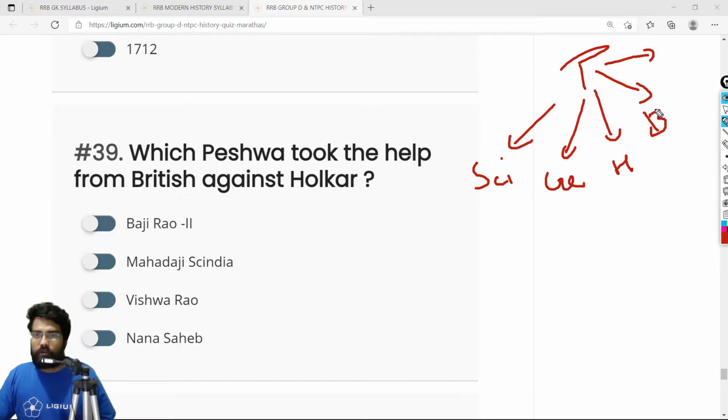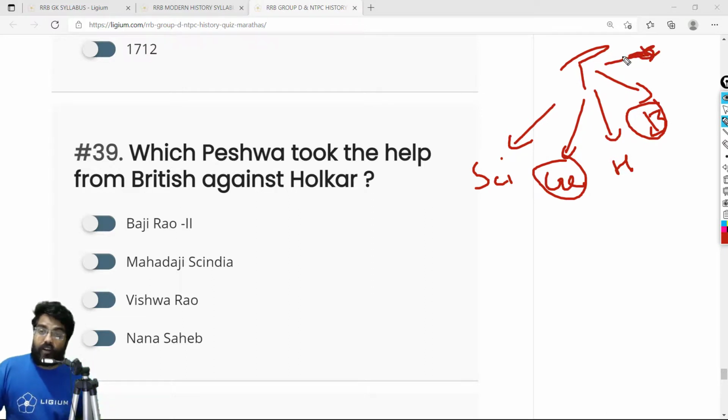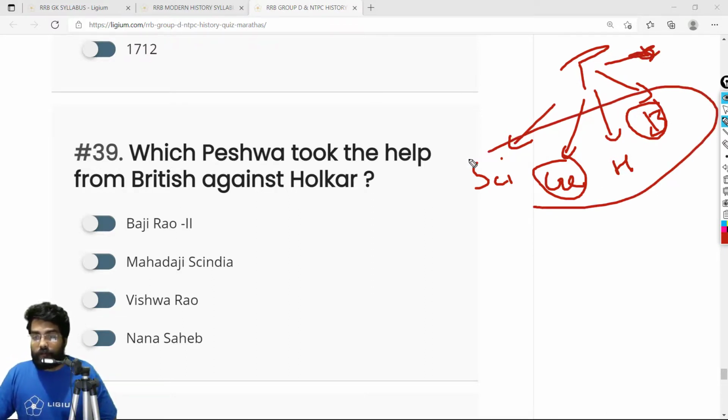There is one more group, I actually can't remember it. I don't think there is one more group. I'm sorry, I forgot. So these were the four groups who supported the Peshwa.